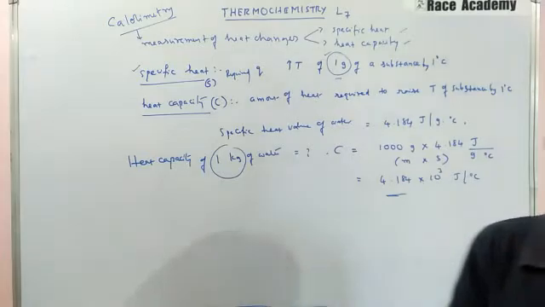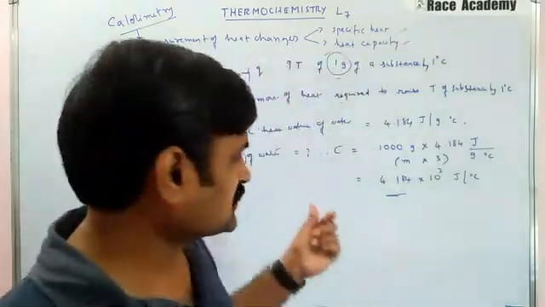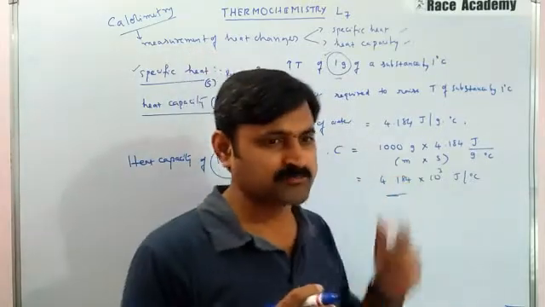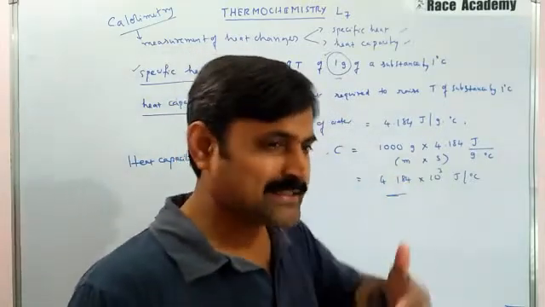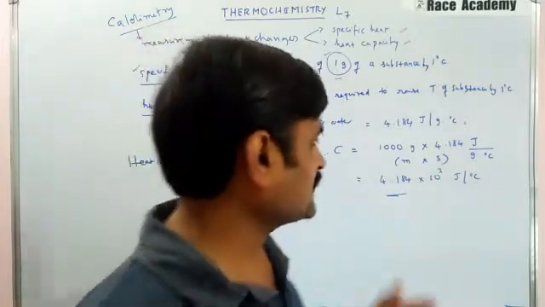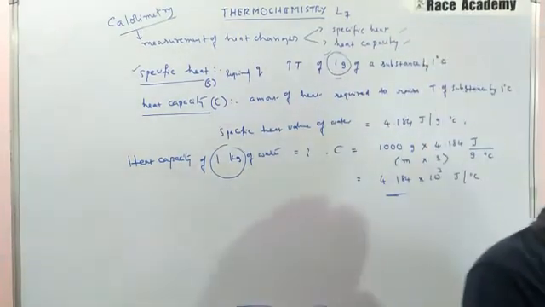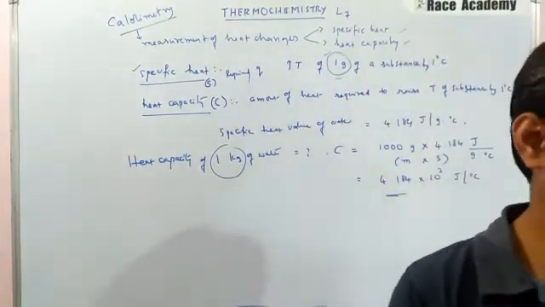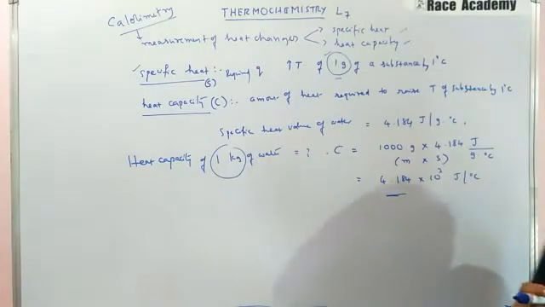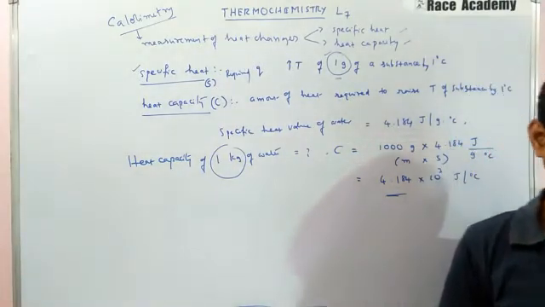And if you know the specific heat, what is the meaning of it? The specific heat of a substance, multiplied by the change in sample temperature, delta T, will tell us the amount of heat that has been absorbed or released in a particular process. Okay.